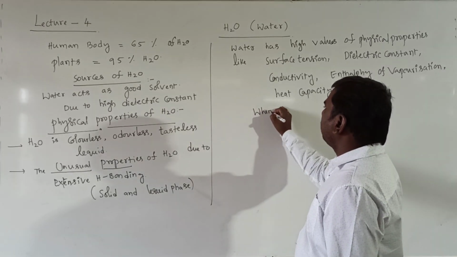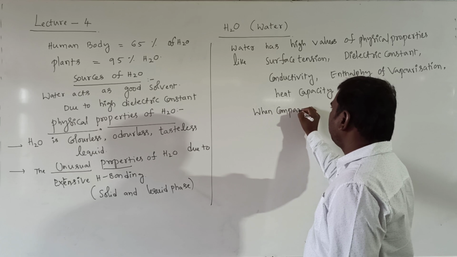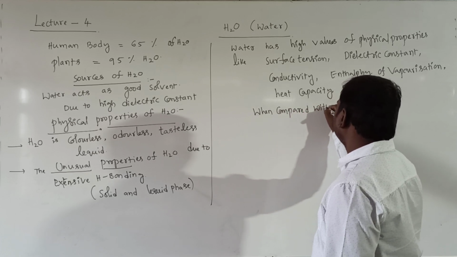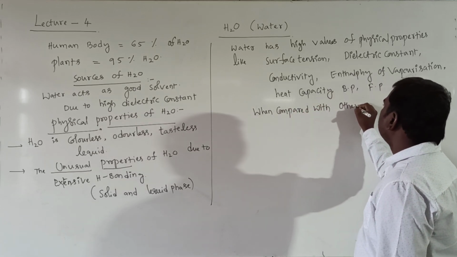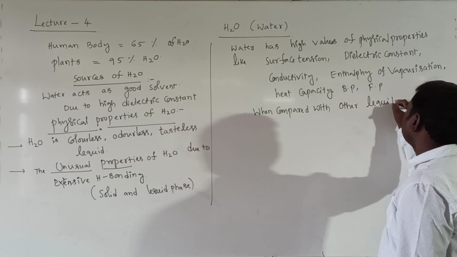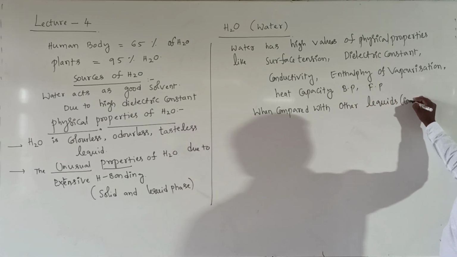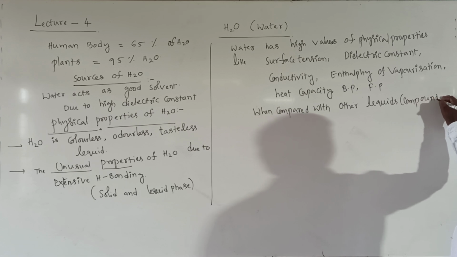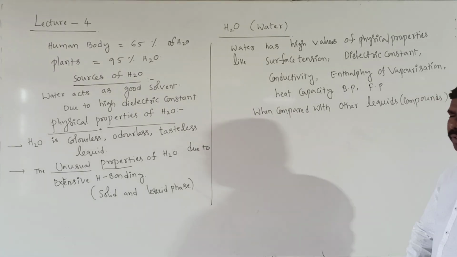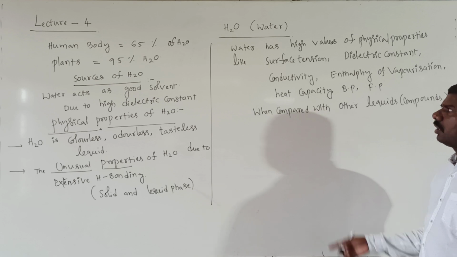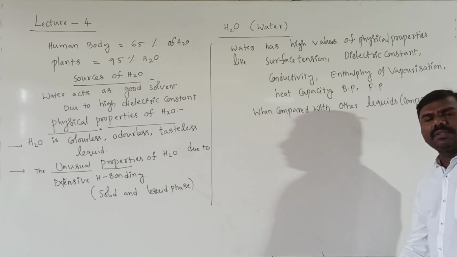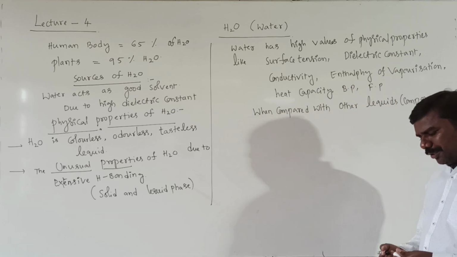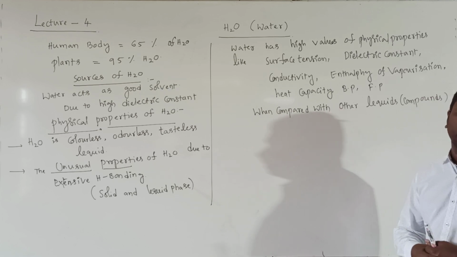When compared with other liquids or compounds, it is clear that water has high values of these physical properties. The surface tension of water is very high compared with other liquids.